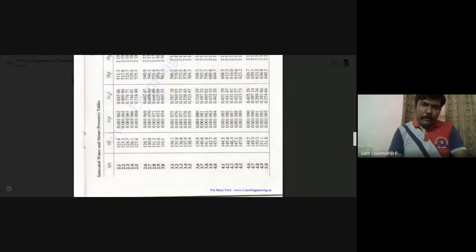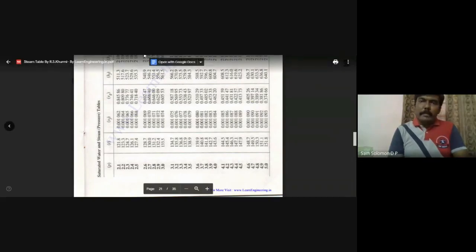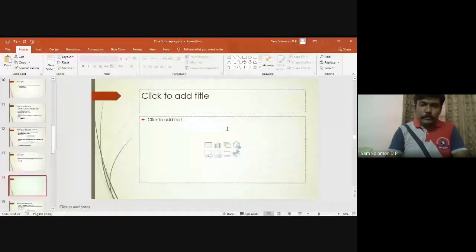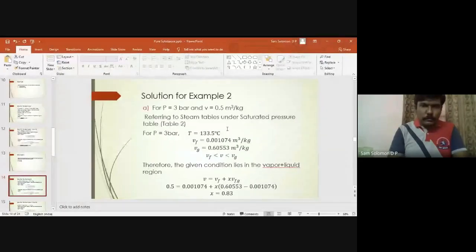And in the next statement, you can write, since V is in between VF and VG, or VF less than V less than VG, therefore the given condition represents a liquid plus vapor region. So now we have identified that it is in the liquid plus vapor region.